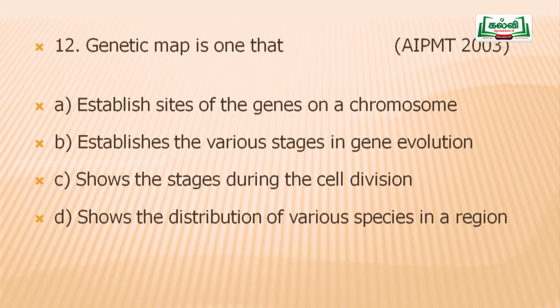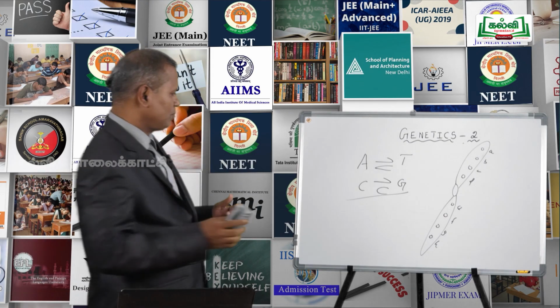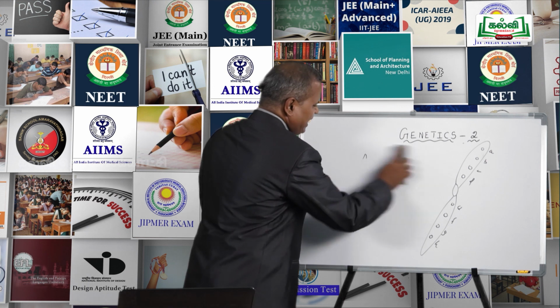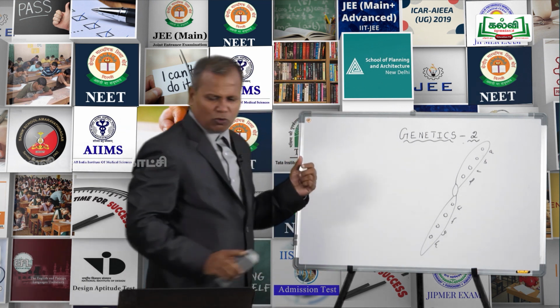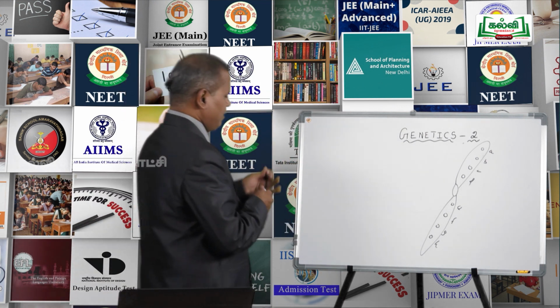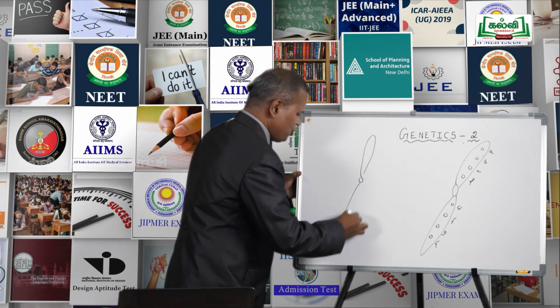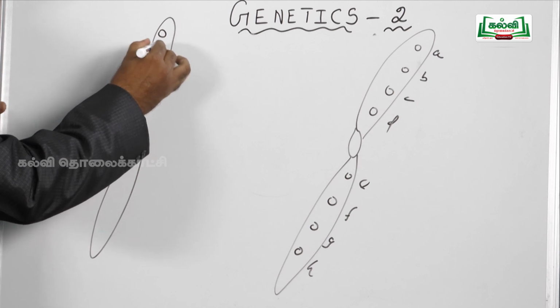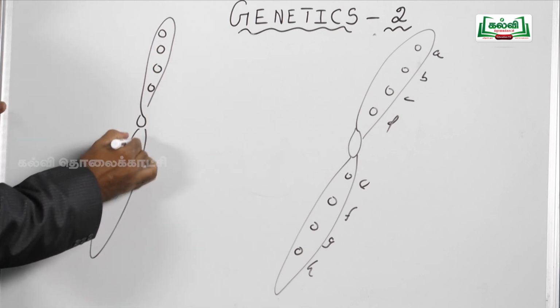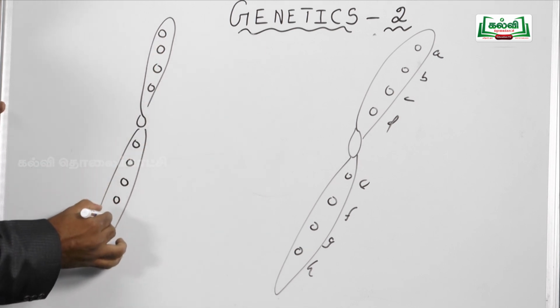Genetic map, or the chromosomal map. See the chromosome: the genetic map helps to find the distance between the genes in the chromosome, the location of genes in the chromosome.